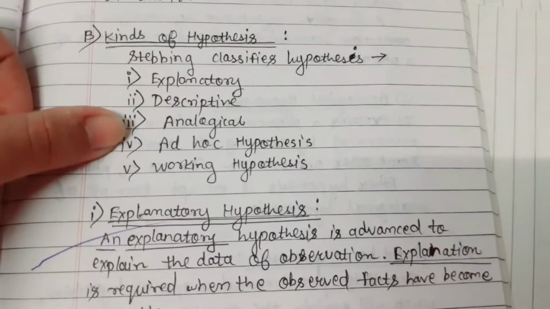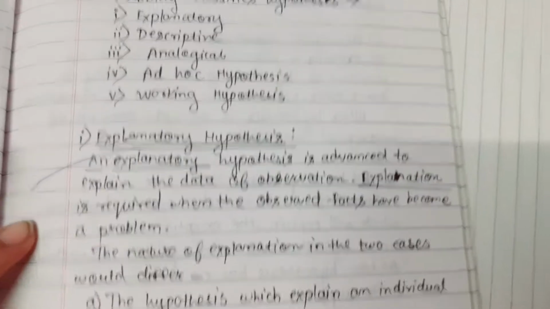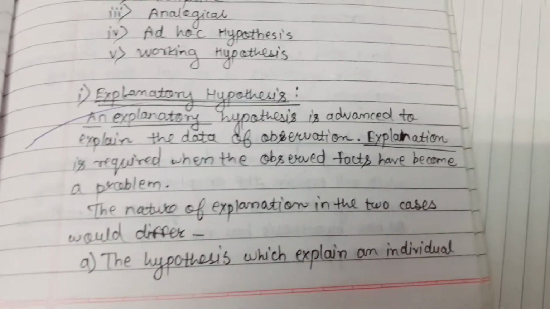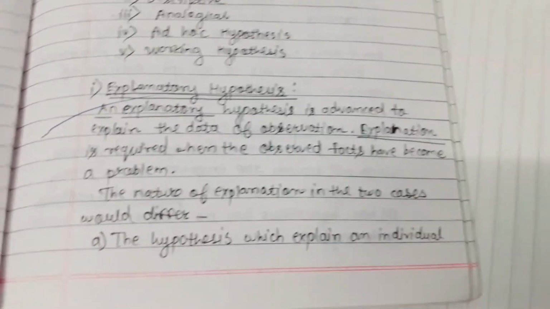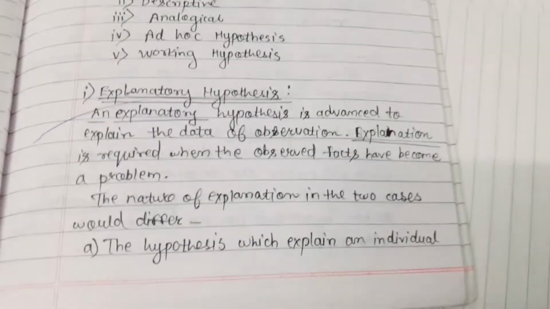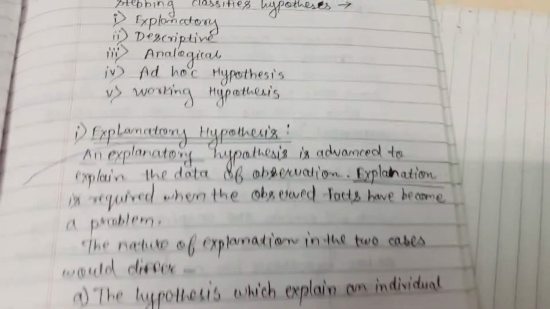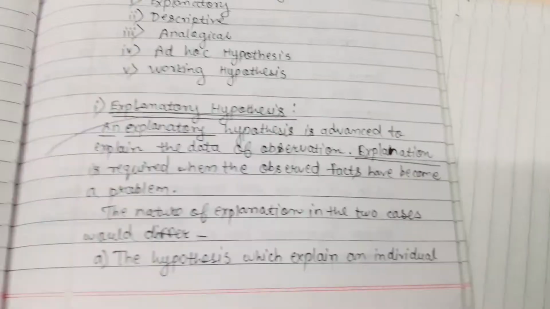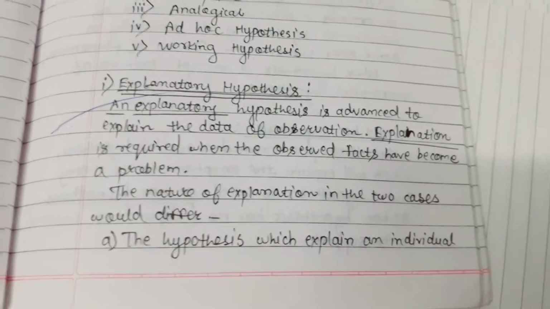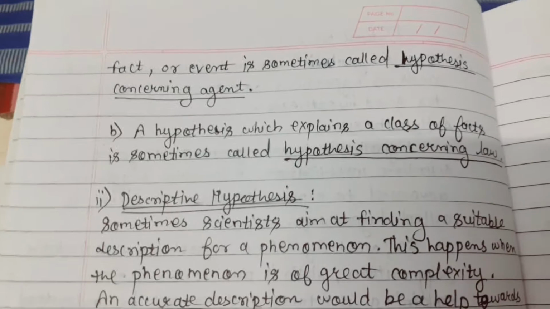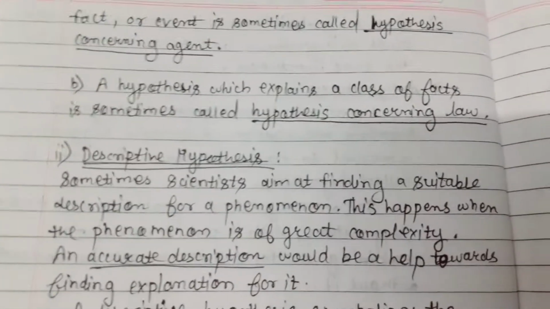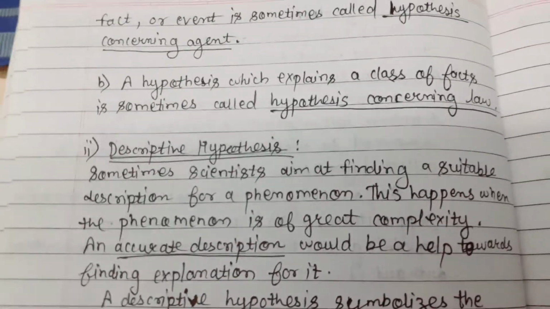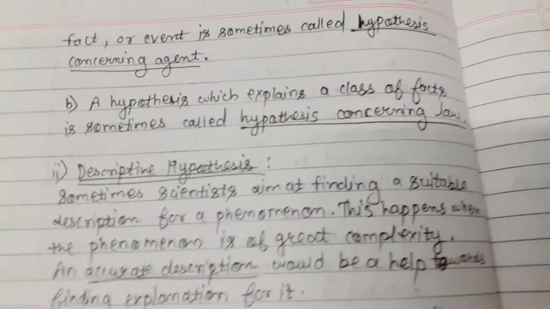explanatory, descriptive, analogical, ad hoc, and working. Explanatory means an explanatory hypothesis is advanced to explain the data of observation. Explanation is required when the observed facts have become a problem. The nature of explanation is in two cases: a hypothesis which explains an individual fact or event is sometimes called hypothesis concerning agent, and a hypothesis which explains a class of facts is sometimes called the hypothesis concerning law.